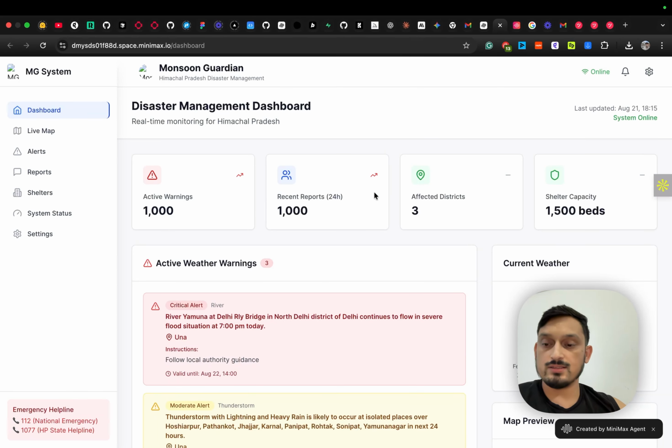This app is dedicated to inform, educate and make aware a lot of people who are dealing with disasters in my home state of Himachal Pradesh. I come from Himachal Pradesh in India, which is a hilly state, and currently it is going through the monsoon season where a lot of rain takes place, and this leads to a lot of destruction, landslides, loss of life.